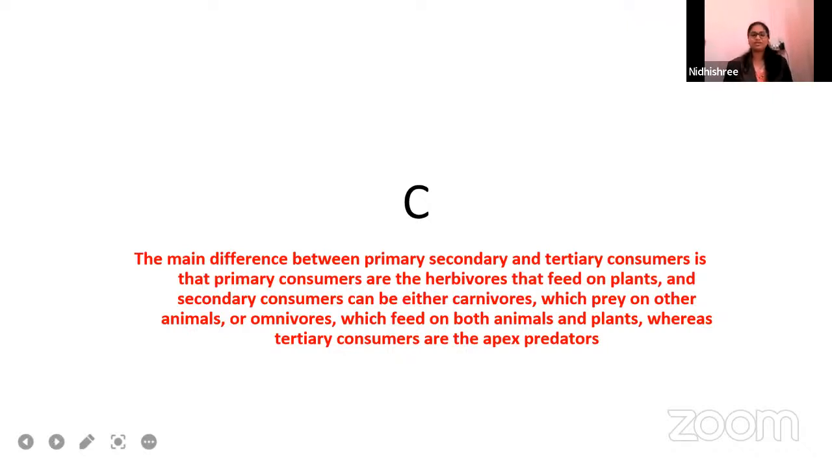What is the main difference between primary, secondary and tertiary consumers? Primary consumers are herbivores. They directly feed on the plants or the producers. Secondary consumers are carnivores or omnivores which prey on the primary consumers, which feed on both plants and animals. Whereas tertiary consumers are the apex predators, mostly carnivores.